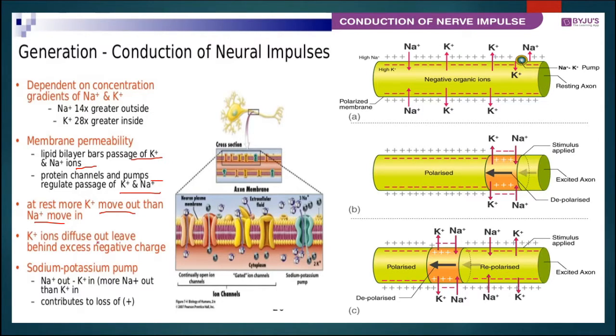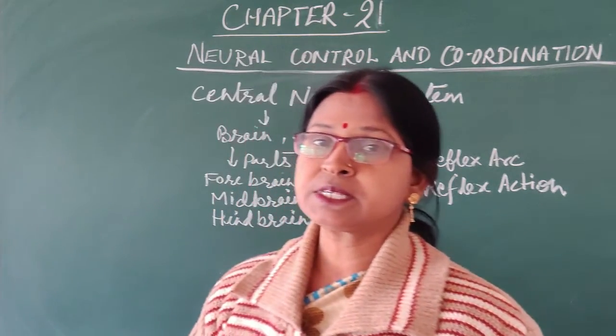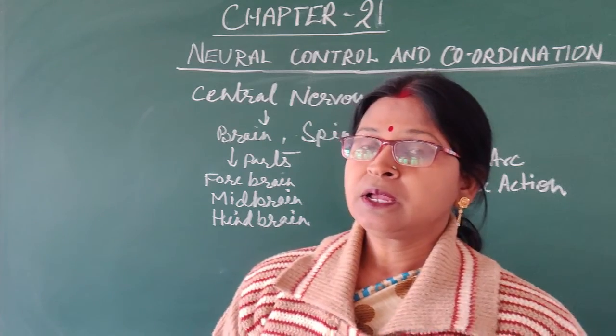The potassium ions diffuse out and leave behind excess negative charge, that is known as the sodium potassium pump. So, in this figure we can see how sodium and potassium are exchanged between the outer side and inner side, and the membrane becomes polarized and then repolarized, and hence the conduction of nerve impulse occurs from one location to another. We have discussed the transmission and conduction of impulses.